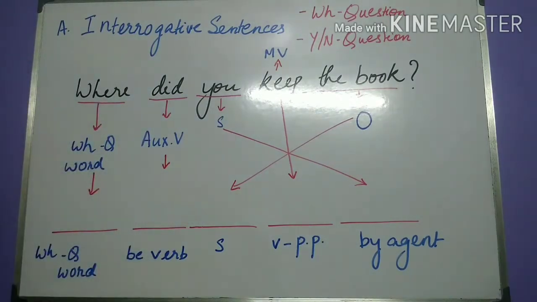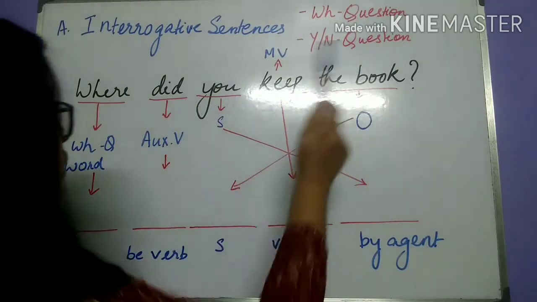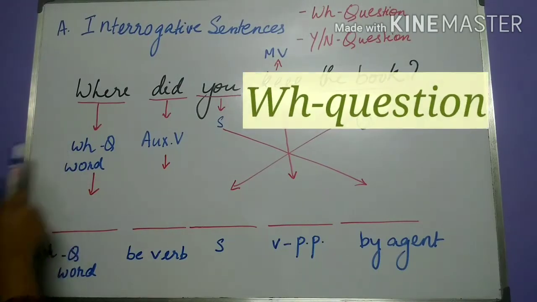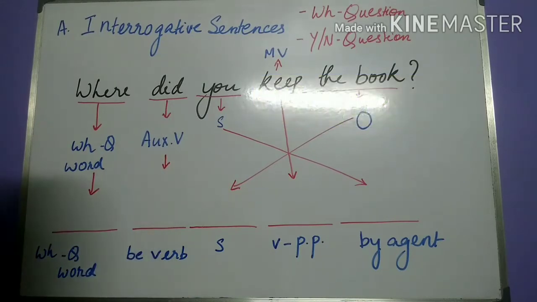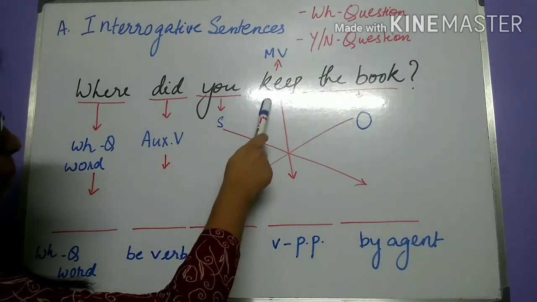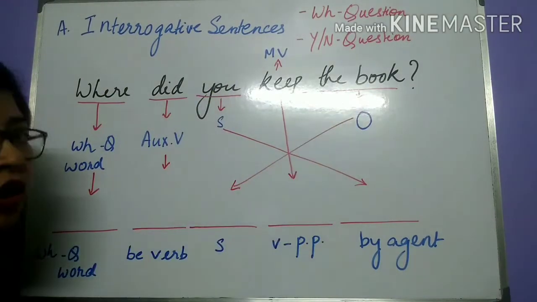Now, let us see this sentence. Where did you keep the book? So, the word where is the WH question word. Did is the auxiliary verb. You is the subject. Keep, we know, is the main verb. And the book is the object.